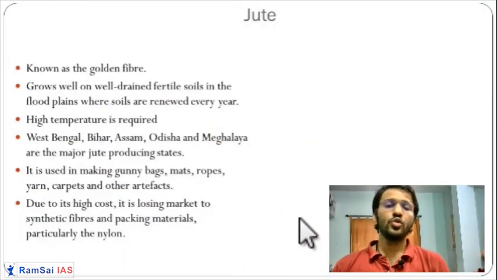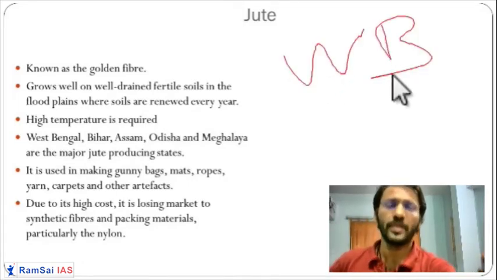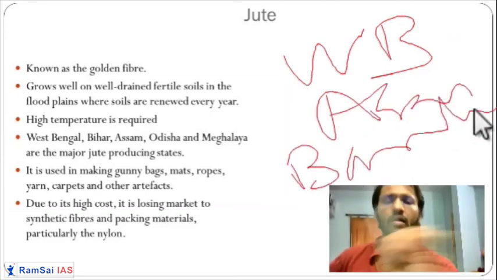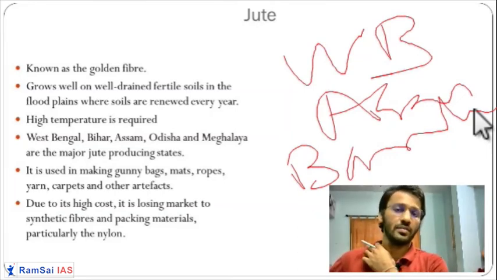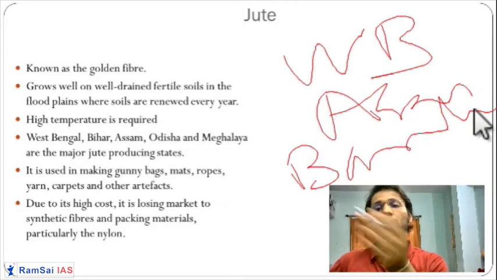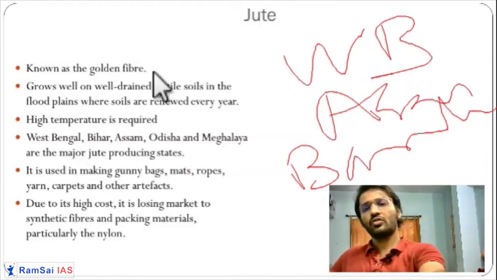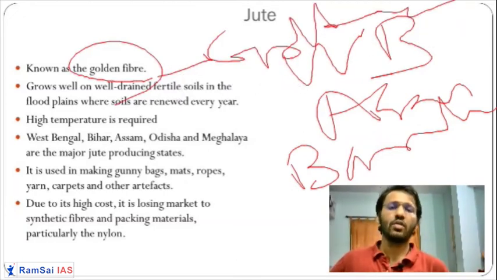Next crop is a jute crop. Jute crop is specifically taken in the northeastern states of West Bengal, Assam. Okay, we have seen the Bardoli Chira, a type of local rainfall which happens in the West Bengal and Assam region. So it's good for this jute crop. So jute is used for making bags, used for making sacks. It is golden in color, known as a golden fiber. Golden revolution was also started by the government of India for the production of the jute crop. Okay. So it's a very important crop.